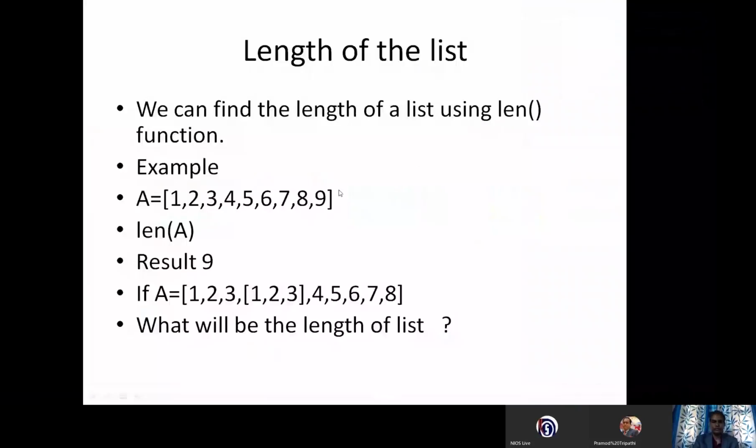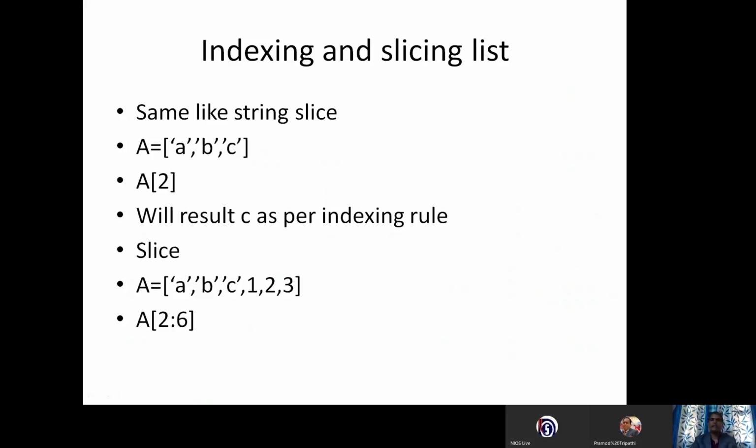So this is the question. If A is equal to this value, what will be the length of this list? You can see 1, 2, 3, 4, 5, 6, 7, 8, 9. The result will come 9. You can try it on your computer or laptop if you have one. All right. Now let us continue with indexing and slicing of the list.